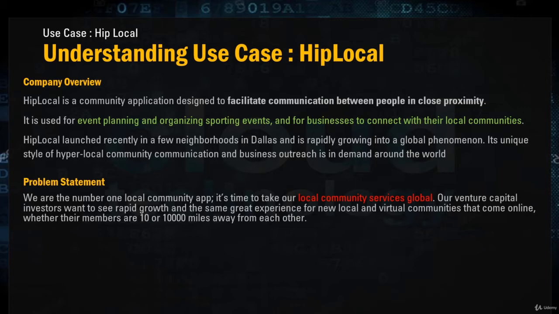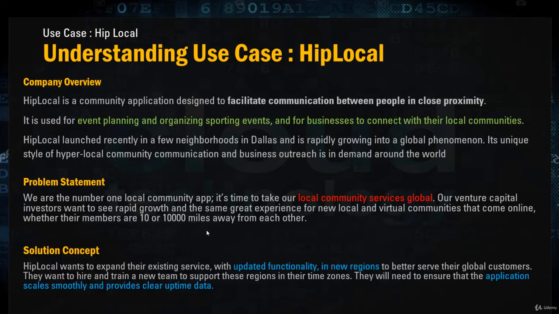So they launched an application in Dallas area, but now they see that this can be used globally and in multiple areas, and they want to expand. So the problem statement which they provided is, we are number one local community app, and it's time to take local community service to global. Our venture capital investors want to see rapid growth and the same great experience for new local and virtual communities that come online, whether their members are up to 10 or 10,000 miles away from each other. So this is like connection, and they think that this can be utilized across the globe.